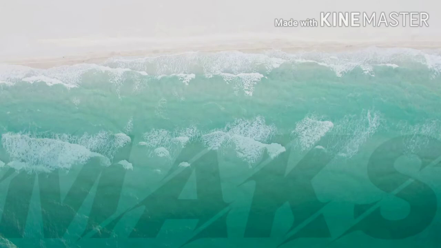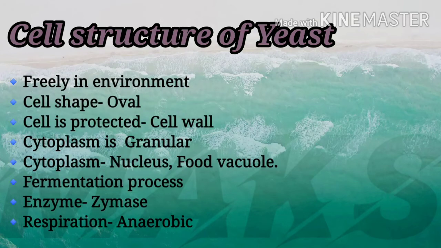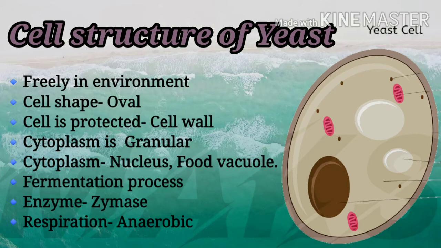Now we will see the cell structure of a microscopic fungi, which is yeast. Yeast microorganism is found freely in the environment. The shape of the yeast is oval. The cell is protected by a covering called a cell wall. The cytoplasm is granular. Granular means solid particles. The cytoplasm is in a solid shape.